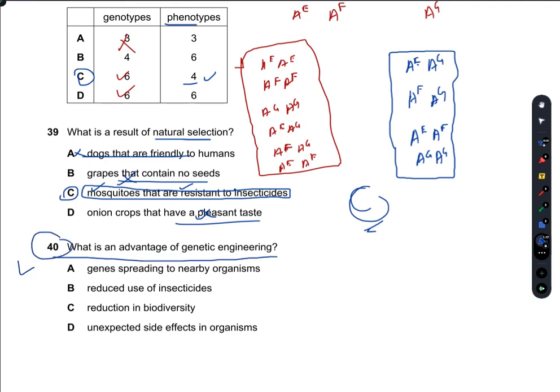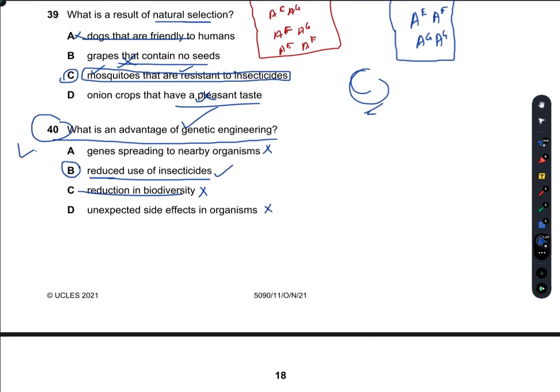What is an advantage of genetic engineering? The last MCQ. Genes spreading to nearby organisms. This is a serious disadvantage. Reduced use of insecticides. Yes, this is an advantage of genetic engineering. Now the crops used need a lower amount of insecticides. Reduction in biodiversity. We cannot call it an effect of genetic engineering till now, but it can be later on, and it is a negative effect definitely. So C is also incorrect. Unexpected side effects in organisms is a disadvantage of genetic engineering.